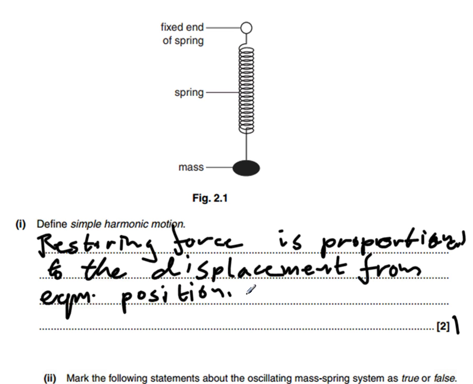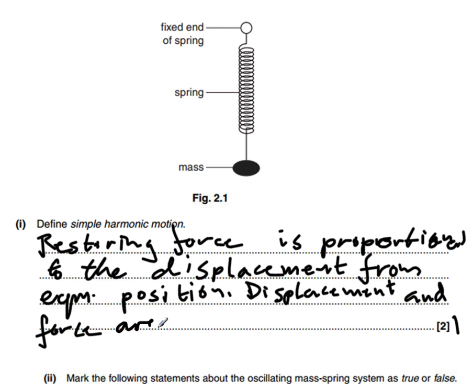2 marks available though. So for our second mark, we need to say that the restoring force and the displacement from the equilibrium position are opposites. So that displacement and force are in opposite directions.